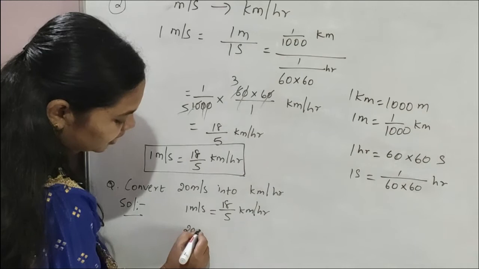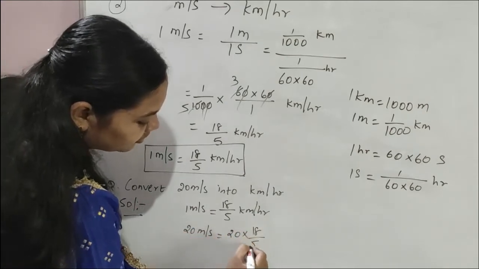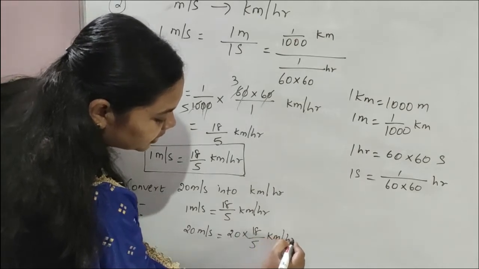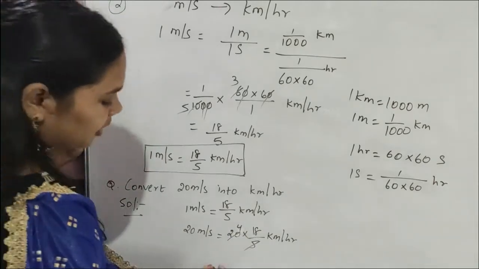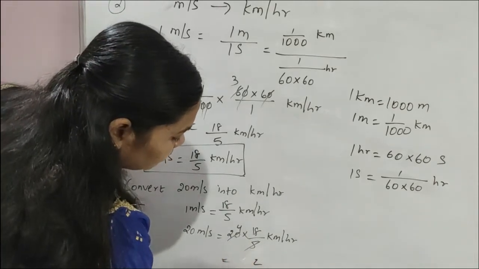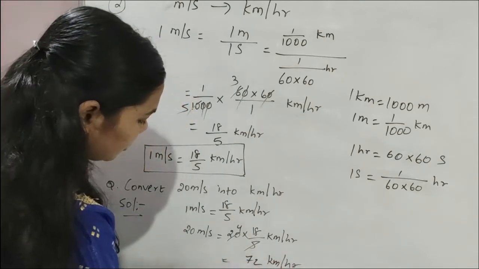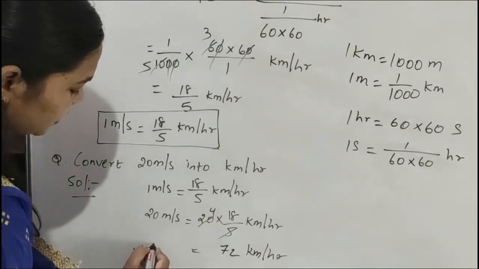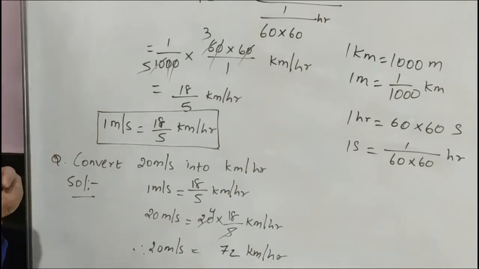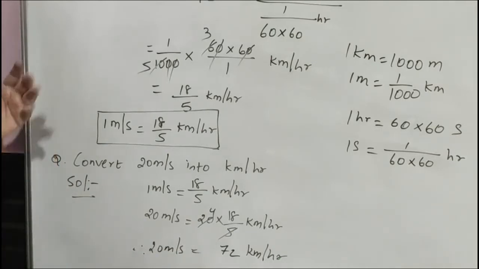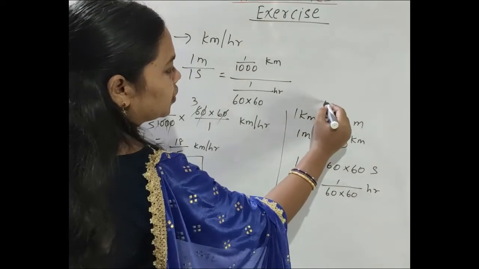Then 20 meter per second is equal to 20 into 18 by 5 kilometer per hour. 5 fours are 20, so 4 into 18. So 20 meter per second is equal to 72 kilometer per hour. Okay children, please note down this. This also note down.